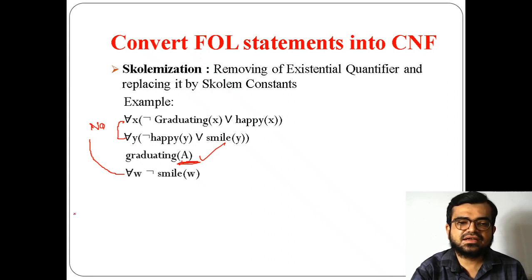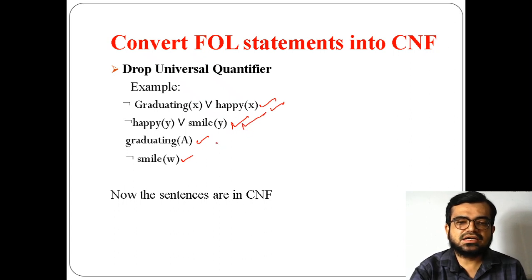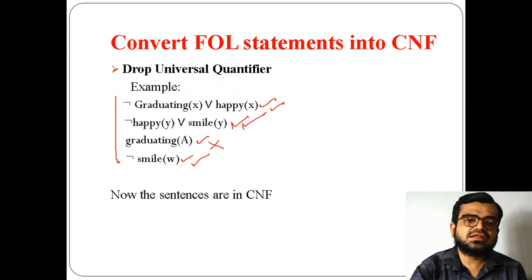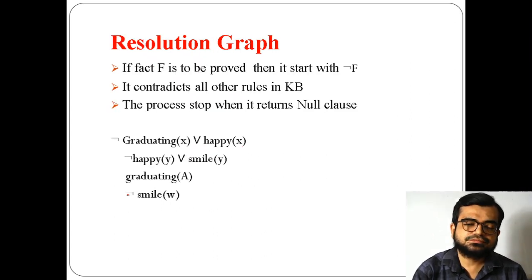So for our example, the changes will be in the first line, second line and fourth line. The third line will not have any changes. In the first line we drop the universal quantifier, in the second line also we drop, but in the third line no changes, and in the fourth line we drop. Now this complete part we finally obtained is in conjunctive normal form. So now this acts as the input for the resolution graph.